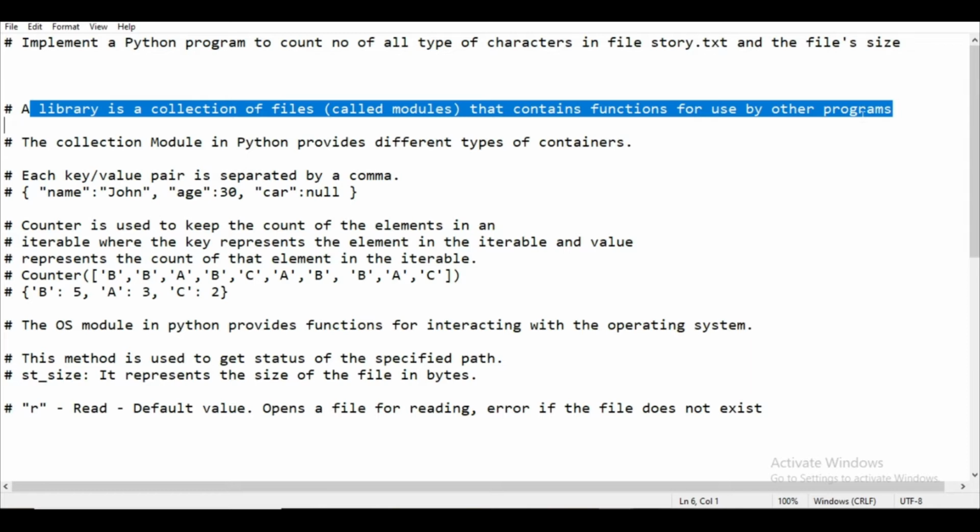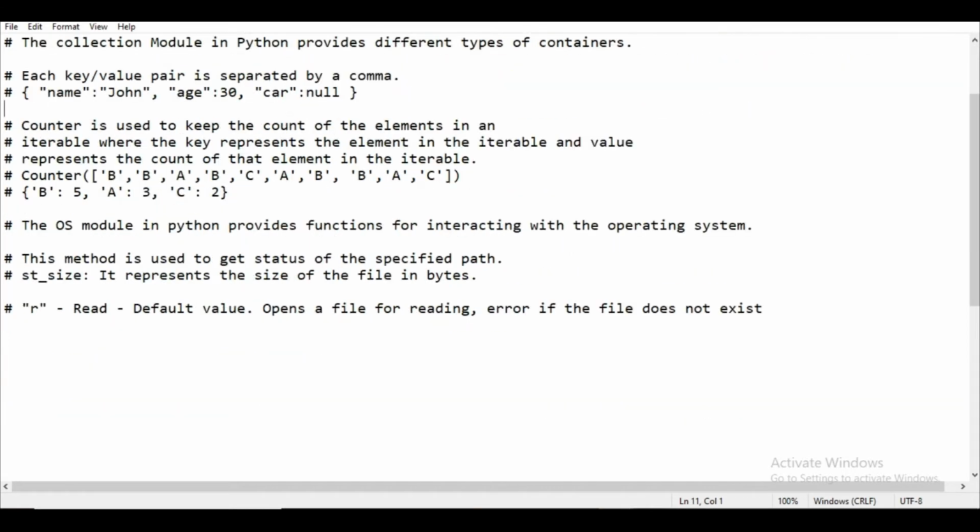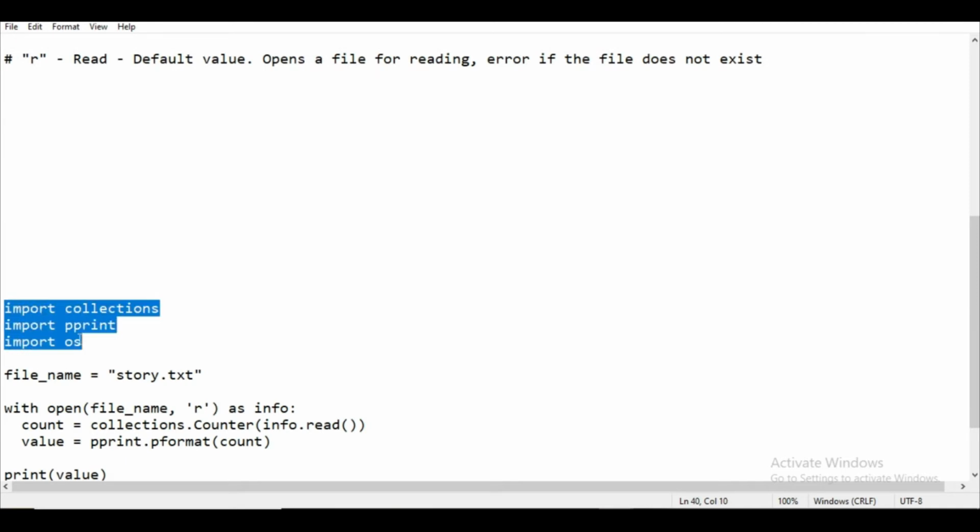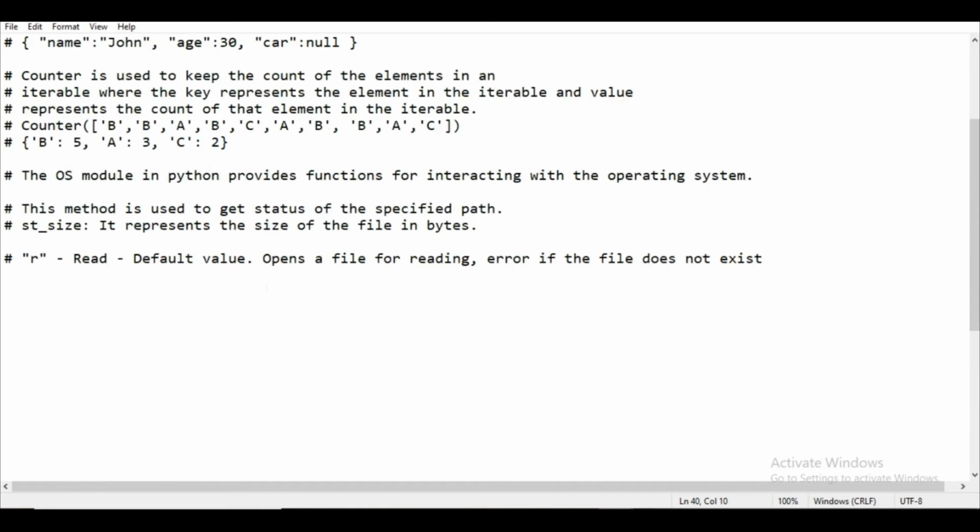For example, if you need some interaction with the OS, instead of writing code for how to interact with the OS, you directly import the OS library and inside that there are many functionalities available. You can use those functionalities using the dot operator, and instead of writing everything from scratch you can do it in one or two lines. So it will also reduce our lines of code and our effort. So in this program we have imported three libraries. First one is collections, second is pprint and third one is os.